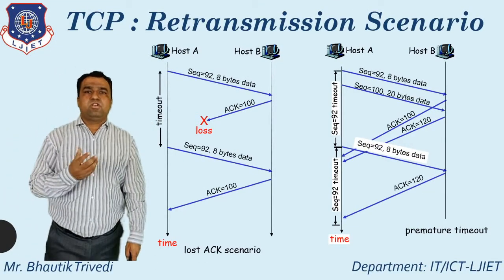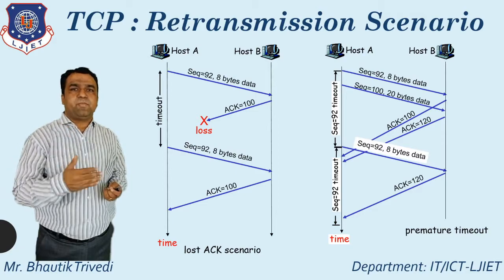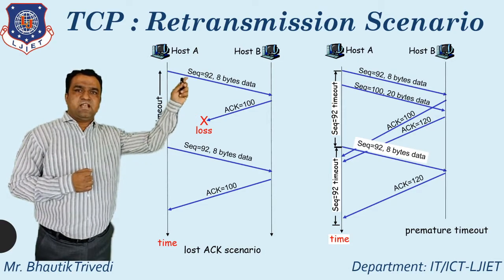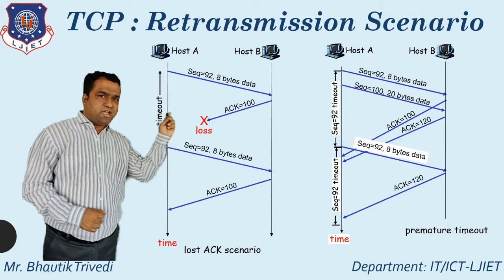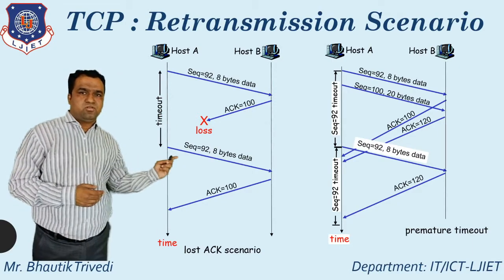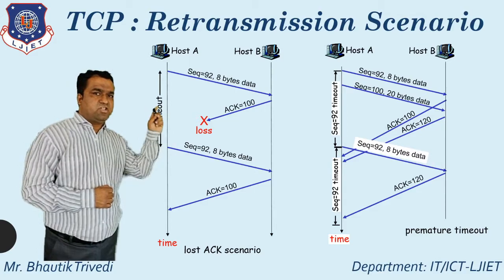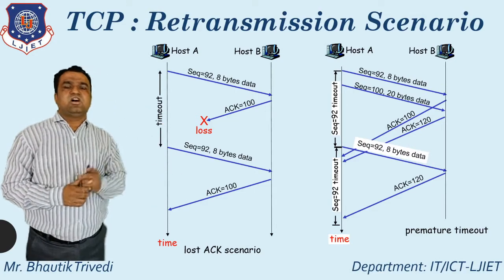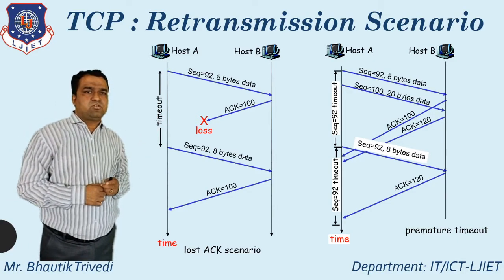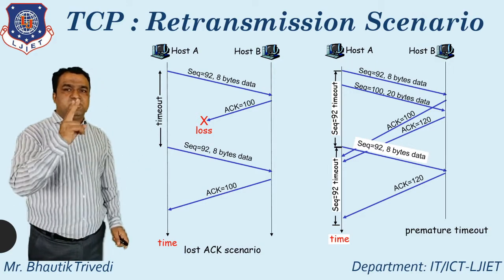So here you just see, what do you mean by retransmission? All of you know, retransmission means directly resending the packet. So here you just see host A and host B. So here it directly sends the packet. In between the acknowledgement is lost, so that is the lost acknowledgement scenario. Here you receive the acknowledgement. So this is the one concept. In this case, whatever acknowledgement is lost, you directly send it again, so that is known as a retransmission. So here you just see premature timeout. In between, on premature timeout, you again send the packet. So this is the second scenario.